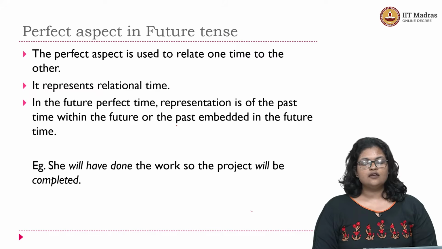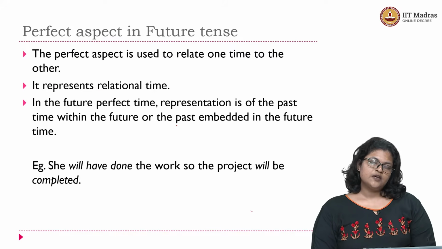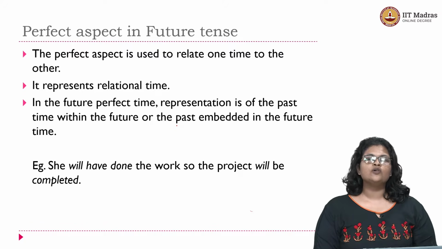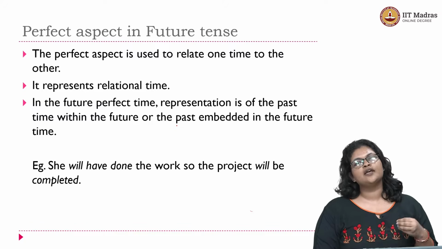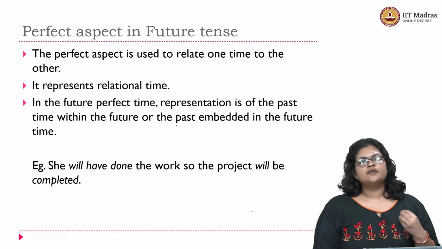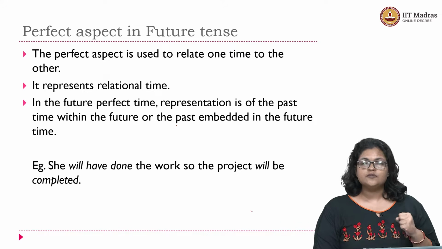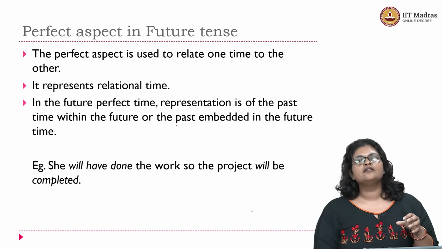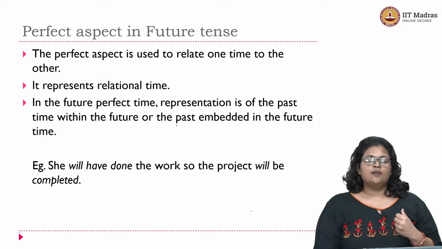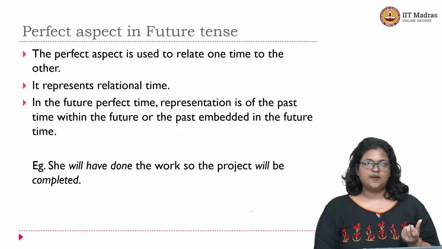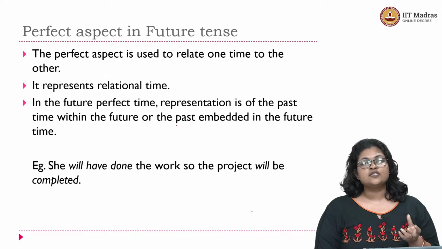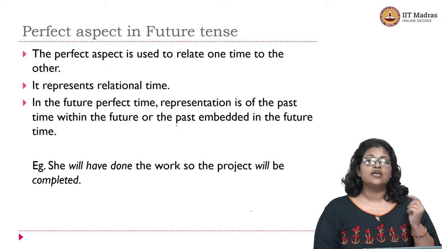We'll now discuss the perfect aspect in future tense. Perfect aspect is used usually to talk about relational time, right? So it relates one time to the other. In the simple forms, the time reference is usually absolute in nature. It does not refer to anything else. It does not bring in any other time in between. It just refers to the absolute time period that we are talking about. But in case of the perfect aspect, the time is always relational in nature. So it talks about one time in relation to the other.